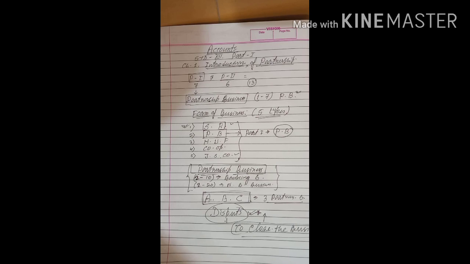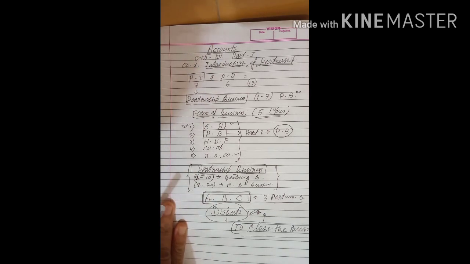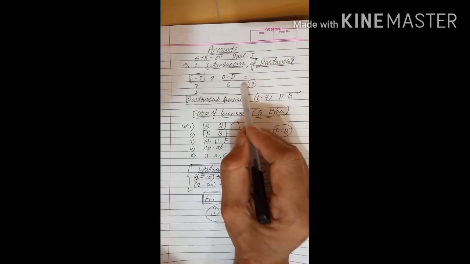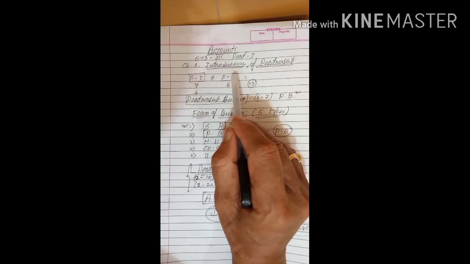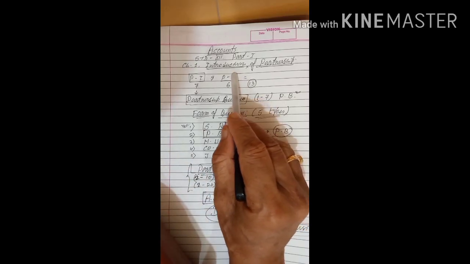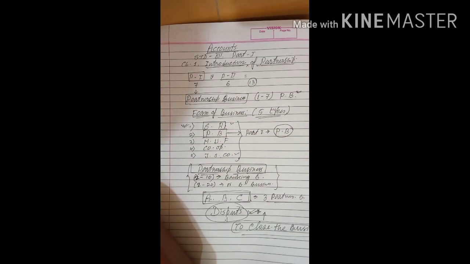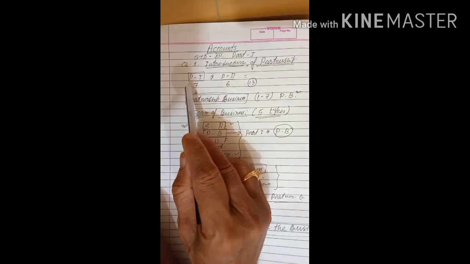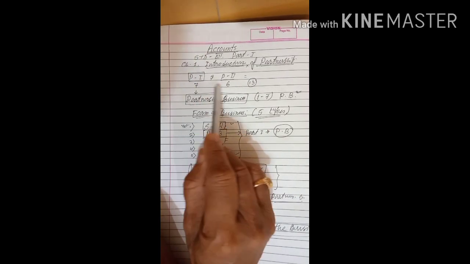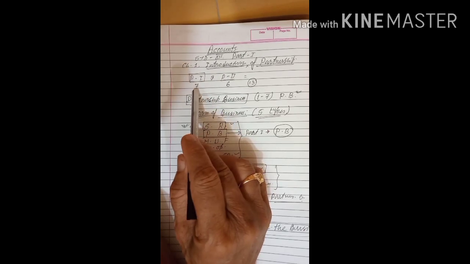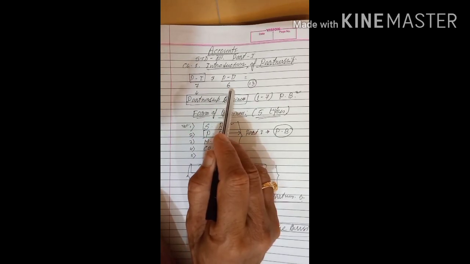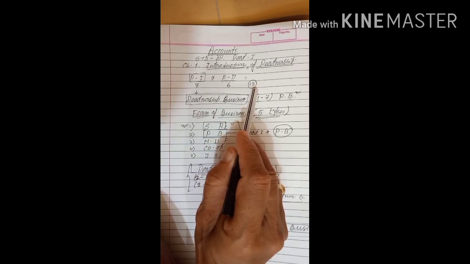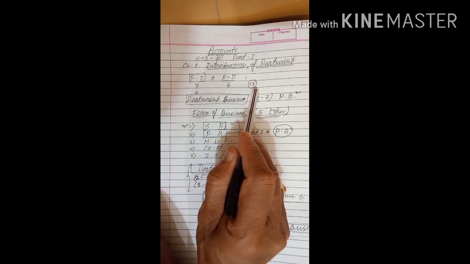Today's topic is Accountancy 12th Standard Part 1, the first chapter, which is called Introduction to Partnership. Before starting the first chapter, let me say a few sentences about the 12th standard accounts portions. In 12th standard we have two books. One is Part 1 and there is Part 2. In Part 1 we have 7 chapters. In Part 2 we have 6 chapters. In total, in your syllabus you have to study 13 chapters.